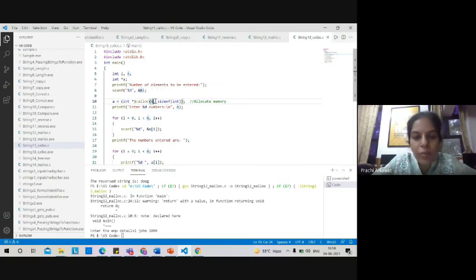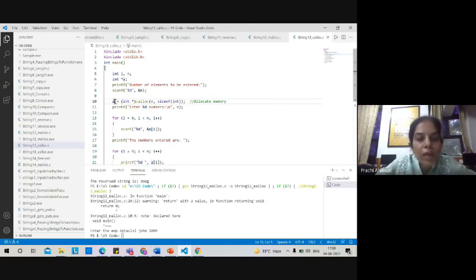So basically we are specifying how many elements we are going to take and in what form, in integer form. Whatever unit you are using over here, if you are using int, you need to typecast it to int. Earlier we used a structure over here, so that is why we were typecasting it to the structure. If you are using float over here, then you will typecast it to float. So this is how you are allocating memory at runtime to a pointer.